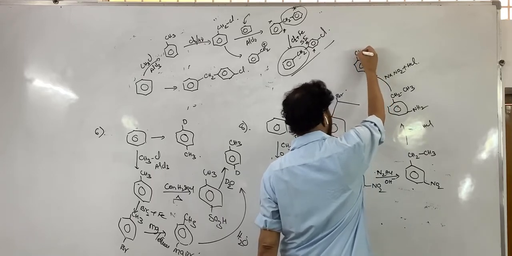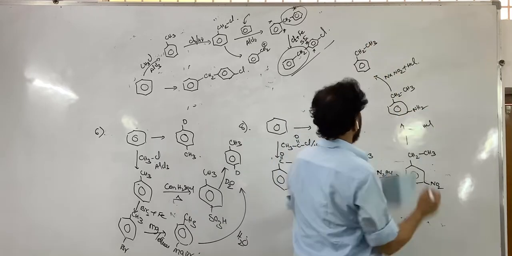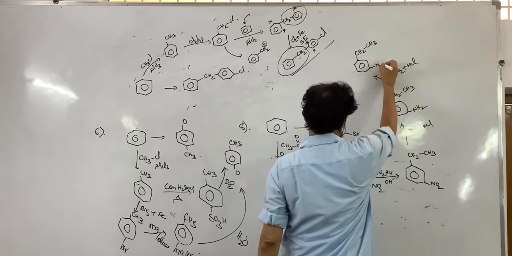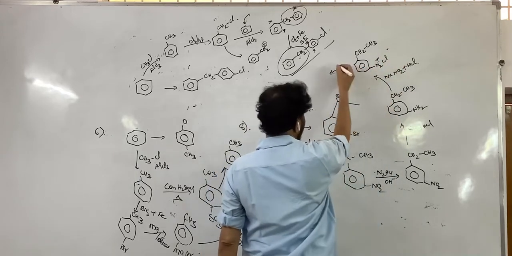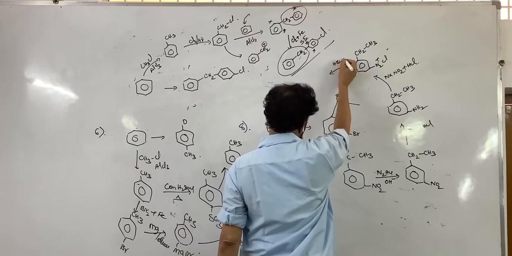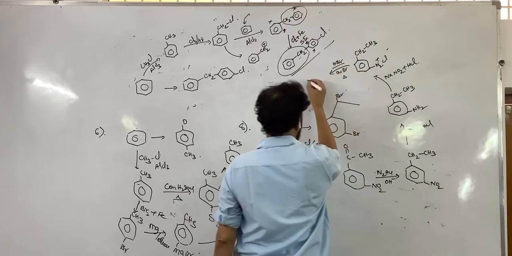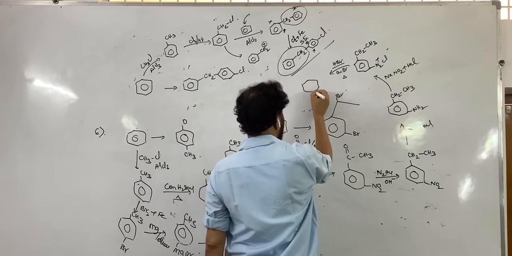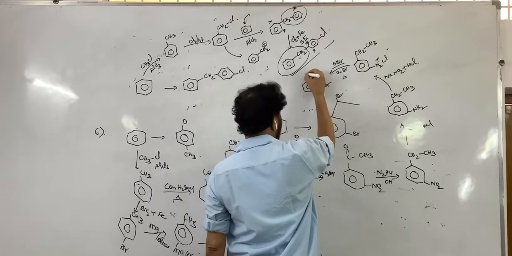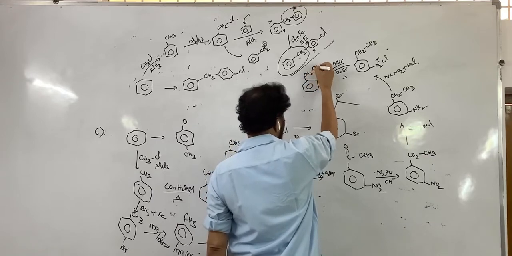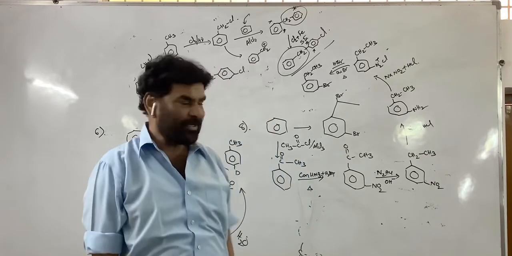So we are going to introduce the bromine in place of this diazonium chloride. This on heating with HBr, or just cuprous bromide is sufficient. Sandmeyer reaction, through the nitro group we are introducing the bromine, that is CH2CH3. Operation is not completed, still we have to work out for the conversion.